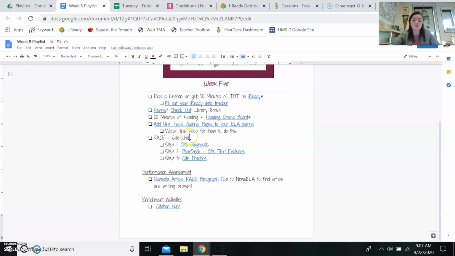And then from there, there's actual work within your race unit again. So last week you did the R and A, now you're moving forward and you're doing the C. So you have a cite diagnostic, a Pear Deck that explains how you cite text evidence, and then some practice citing text evidence. Your performance assessment this week will be a News ELA article race paragraph.